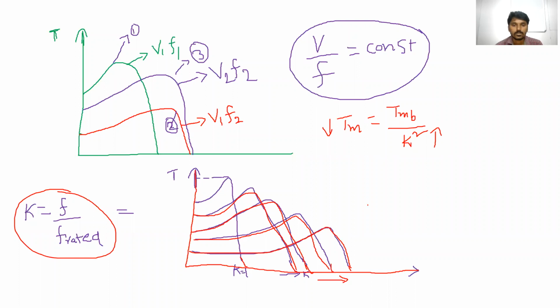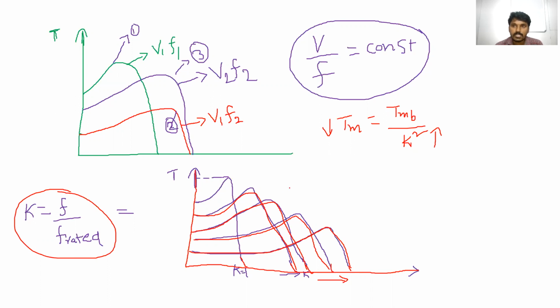Is it clear? So that's why what we can say here, up to base speed. When do we get the base speed? When operating frequency is equal to rated frequency, the motor will run at the base speed. So that's why we can say, up to base speed, the motor torque is constant.